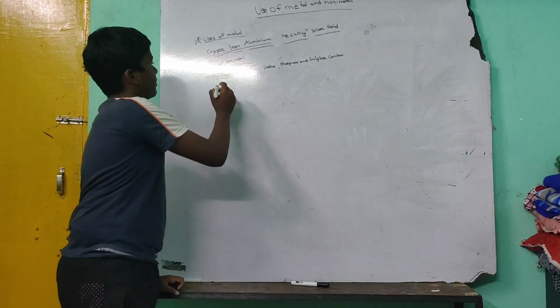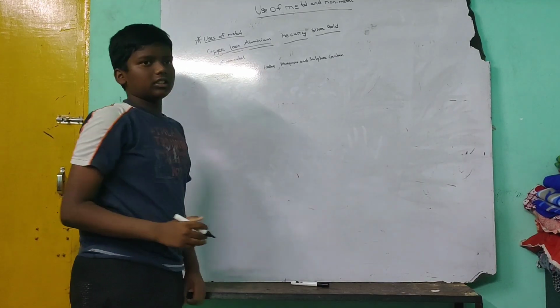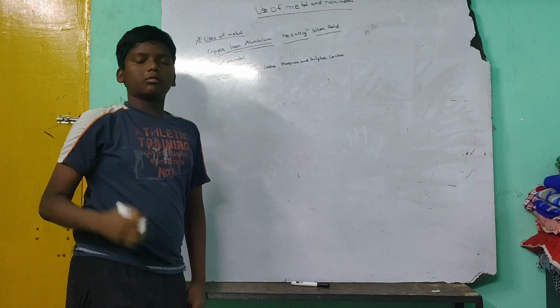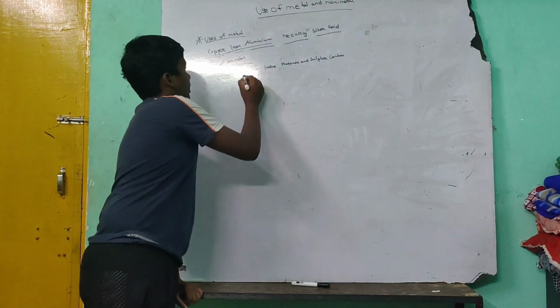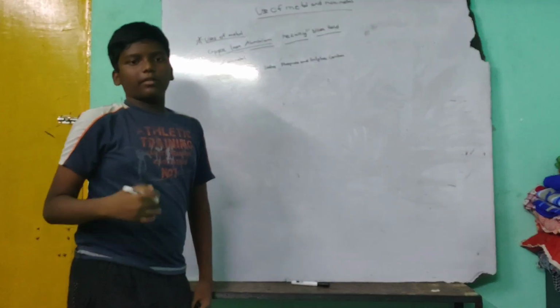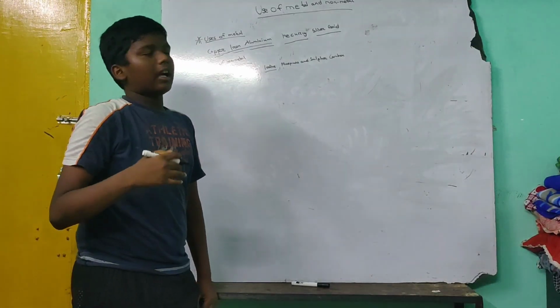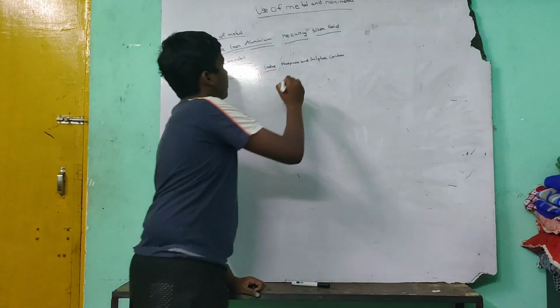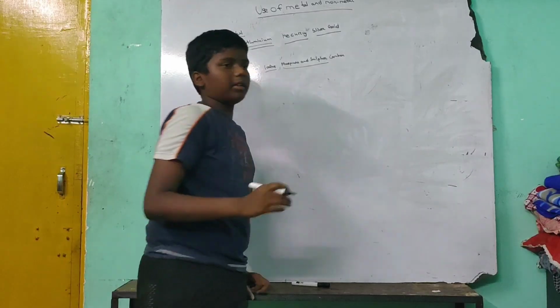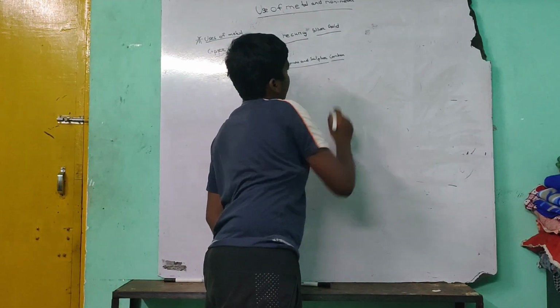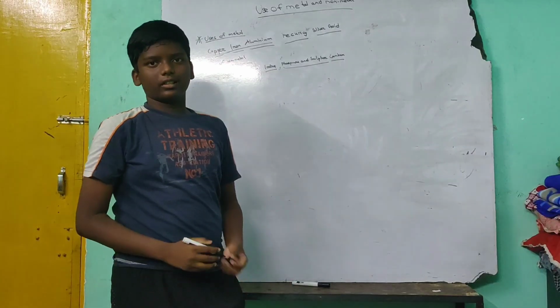Second, uses of non-metals. Oxygen is used by animals and humans for breathing. Nitrogen is used for making fertilizers. Iodine is used for making antiseptic medicines. Phosphorus and sulfur are used for making crackers. Carbon is used as a fuel.